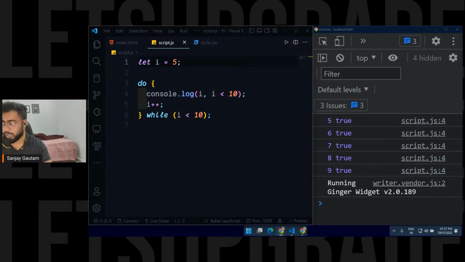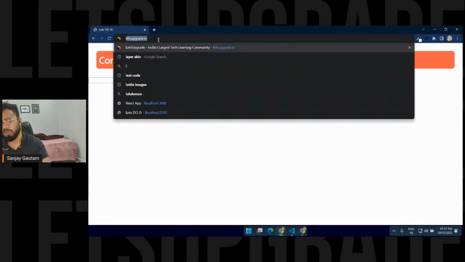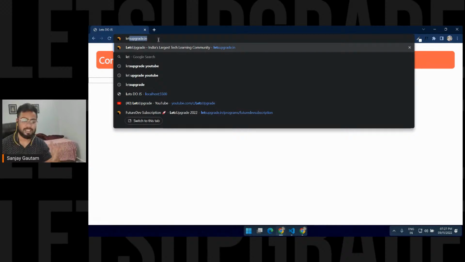And if you want to know more about this, if you are getting fascinated, we have a lot of things to learn. It's not finished yet. It's just the beginning. You have just scratched the surface of JavaScript. You have just scratched the surface of development.